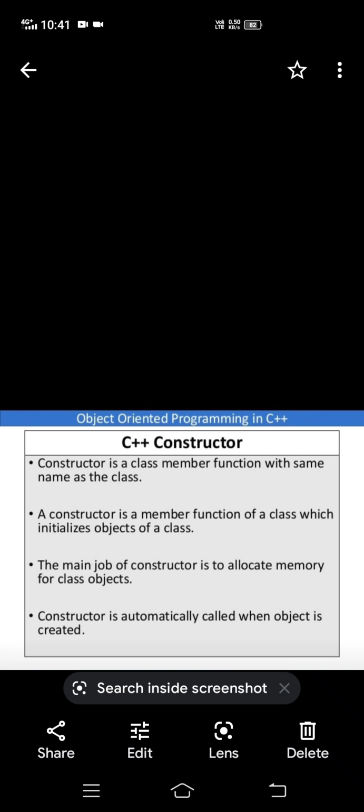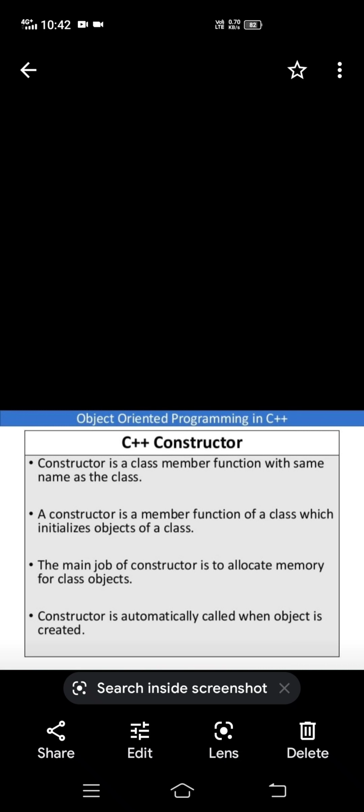The fourth characteristic is that a constructor is automatically called when an object is created. Generally, if you write any function in a class, you have to call that function by using an object of that class. But the constructor is not like that. No need to call it. Just create the object and the compiler calls it automatically.